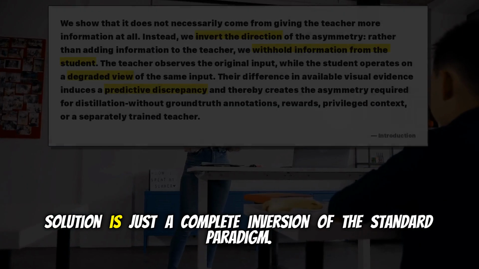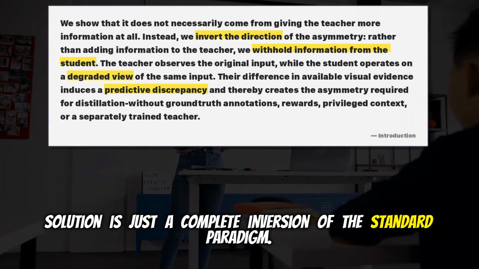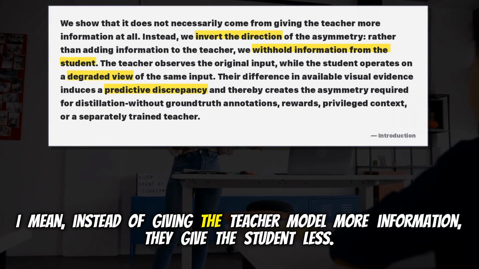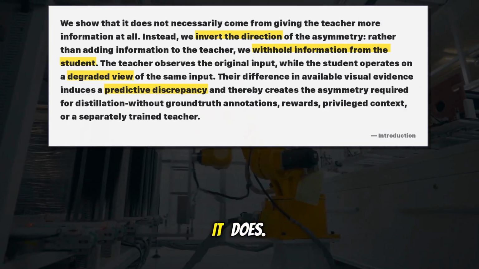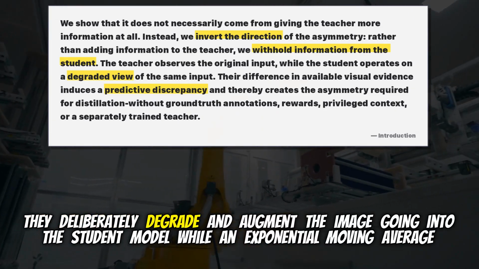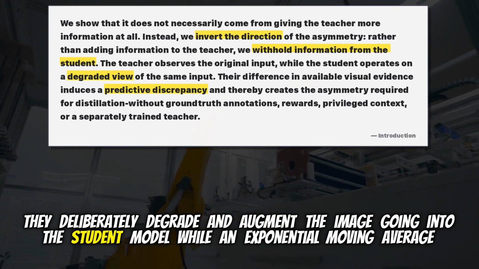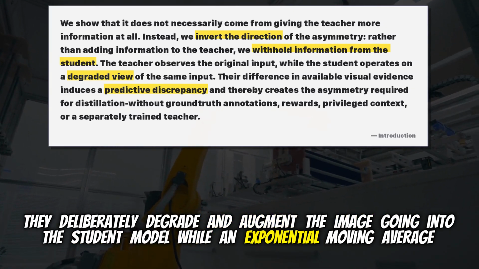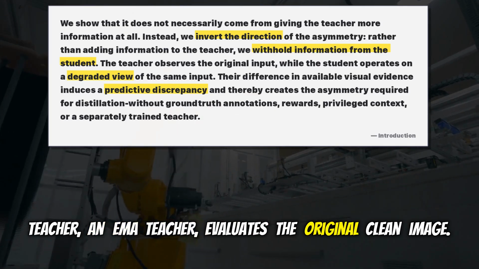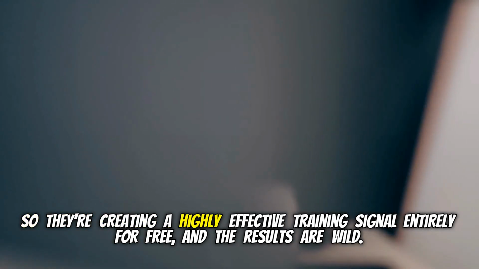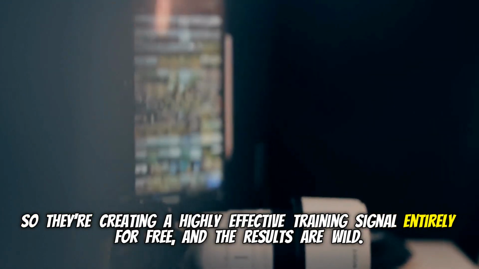And their solution is just a complete inversion of the standard paradigm. I mean, instead of giving the teacher model more information, they give the student less. Which sounds crazy at first. It does. They deliberately degrade and augment the image going into the student model, while an exponential moving average teacher, an EMA teacher, evaluates the original clean image. So they're creating a highly effective training signal entirely for free.